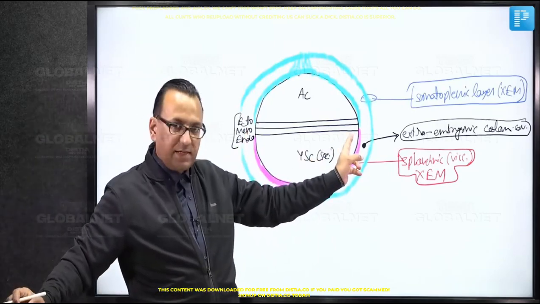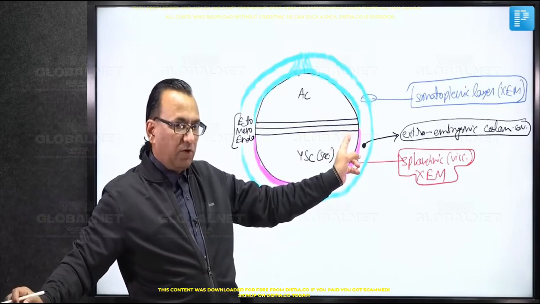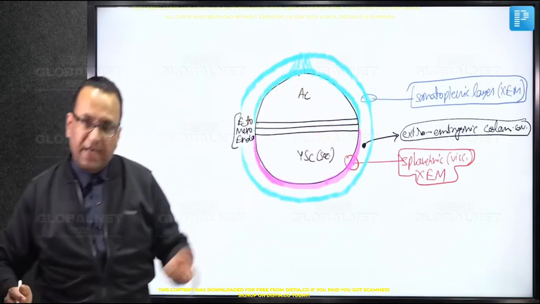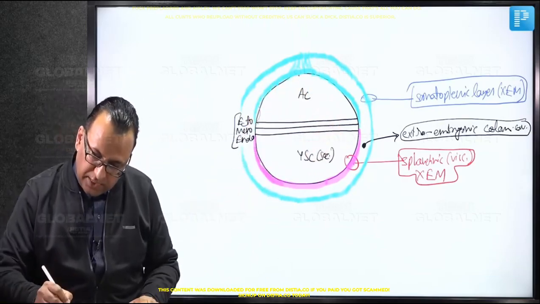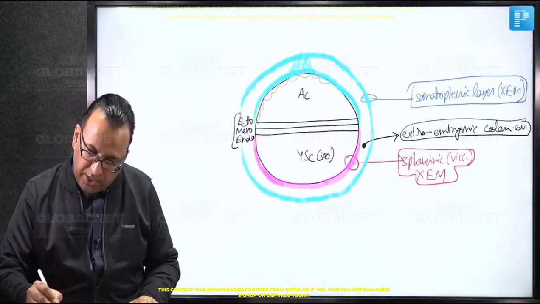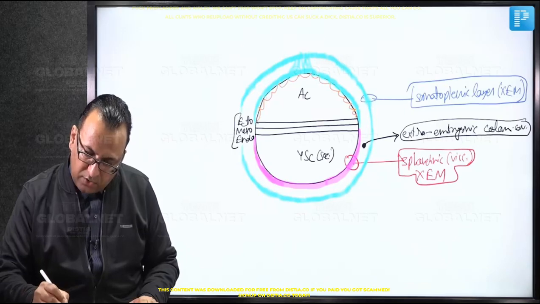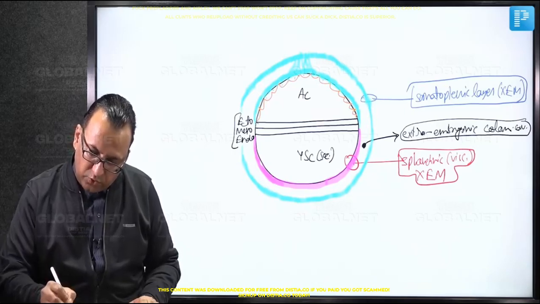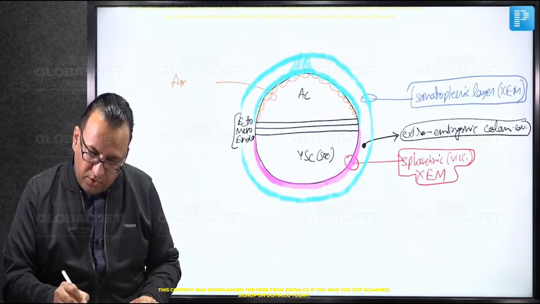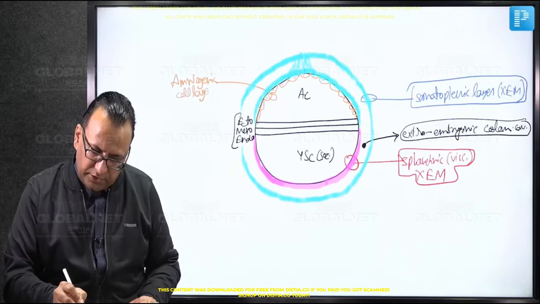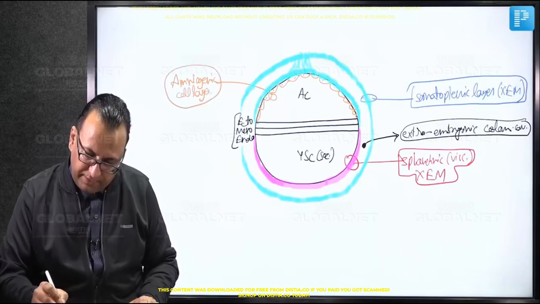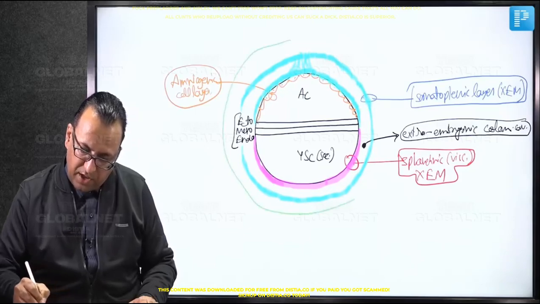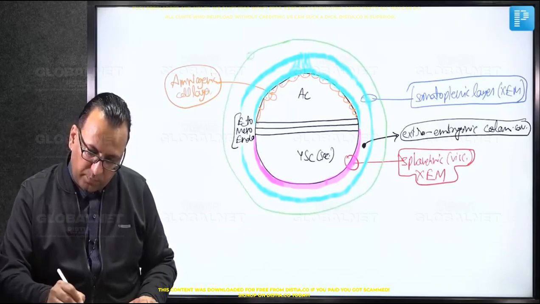Then what about the placental membranes, the amnion and chorion? We know this amniotic cavity was lined by amniogenic cell layer. We can show it here. This amniogenic cell layer was coming from the trophoblast, and you have to show the trophoblast still at the periphery. So here is the amniogenic cell layer, which is forming the amniotic fluid in the amniotic cavity, came from the cells which are still at the periphery, and we are calling them the trophoblast cells.